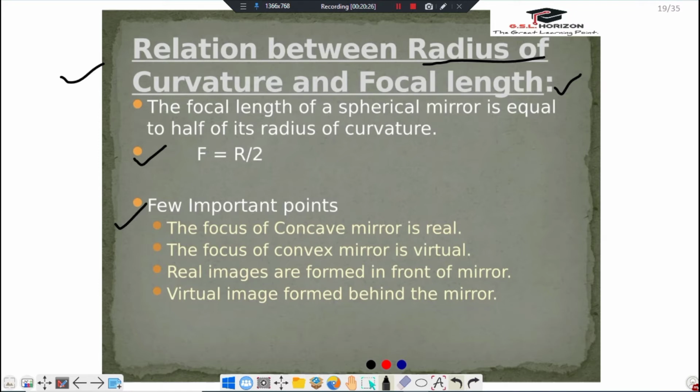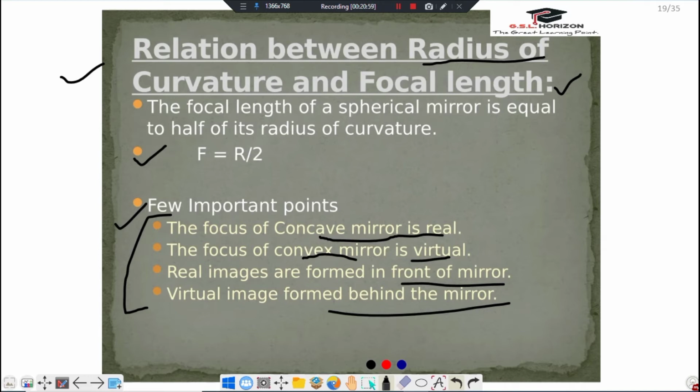The focus of concave mirror is real. The focus of convex mirror is virtual. Real images are formed in front of mirror. Virtual image formed behind the mirror. This is some important point. We should always remember it. Without it, I cannot solve any doubts or any problem.